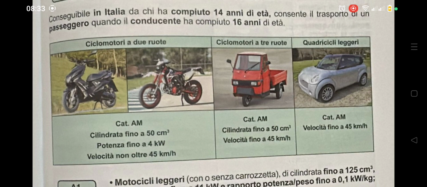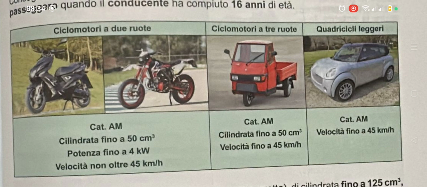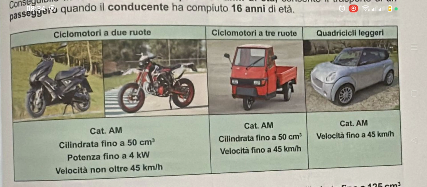Then ciclomotore a 3 ruote, the small motorbike with 3 tires, this form of keke napep. This one is the same as the small motorbike with 3 tires. The driving license AM can still be used to drive them. The cylinder of their engine is up to 50 cm cubo as well, while the maximum velocity is up to 45 km/h.